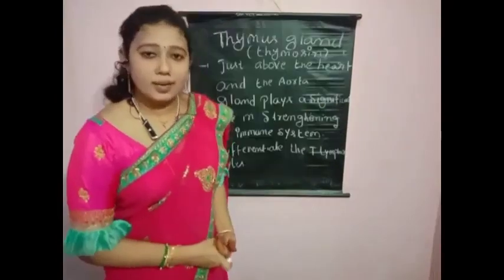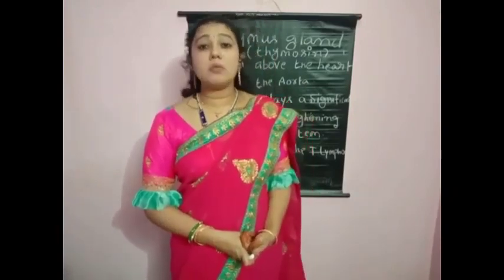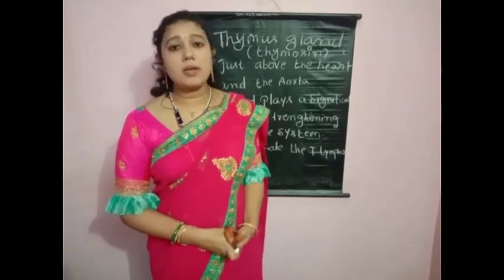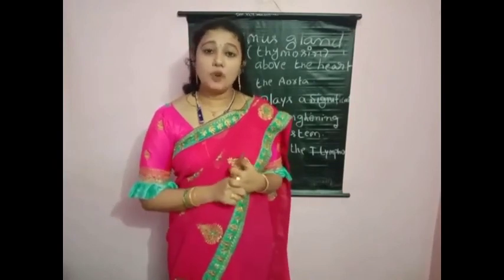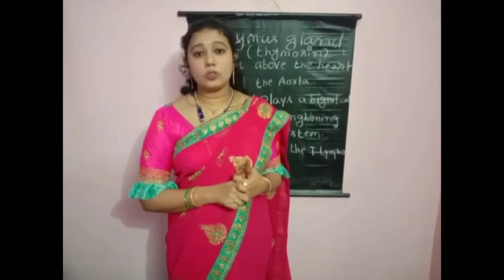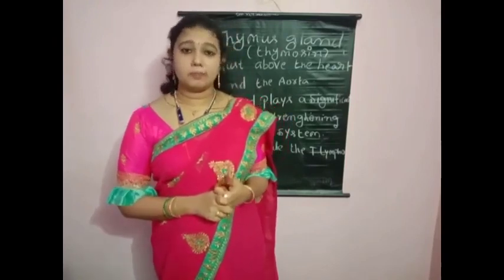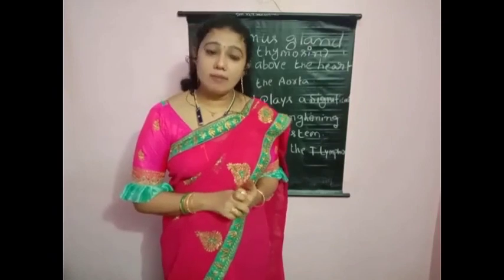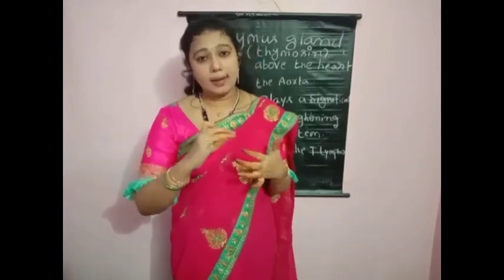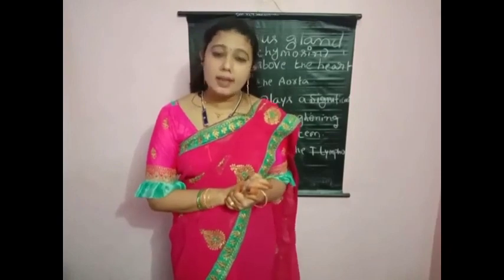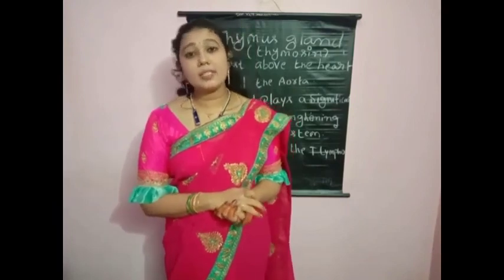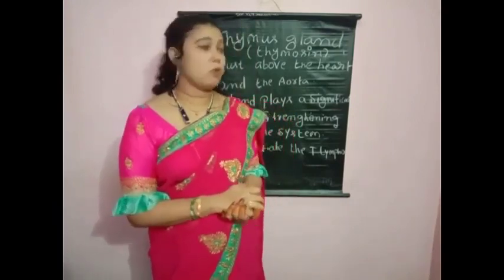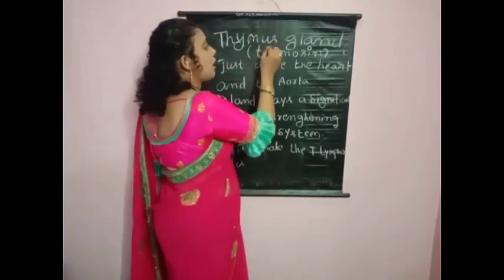The next endocrine gland is the thymus gland. The thymus gland secretes the thymosin hormone. The hormone name is thymosin, children. This hormone plays a significant role in increasing our immune system. Where is the thymus gland present? Above the heart and aorta. This gland secretes which hormone, children? Thymosin hormone. Please note down thymosin hormone.